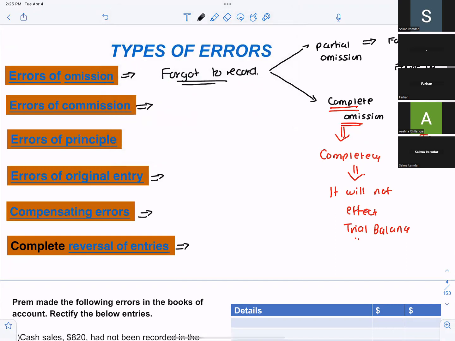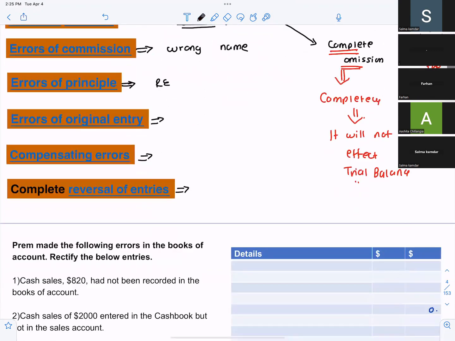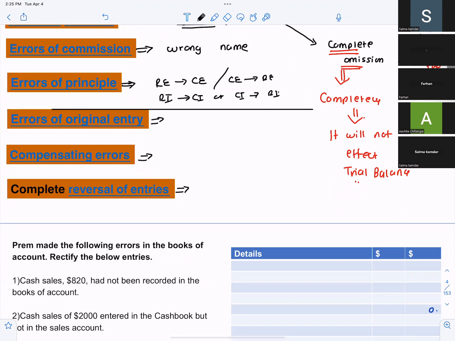Wrong name. What is error of principle? Revenue expenditure treated as capital expenditure, and capital expenditure treated as revenue. Or revenue income treated as capital income, or capital income treated as revenue income. What is error of original entry? Wrong amount.